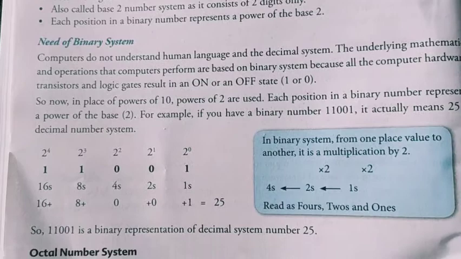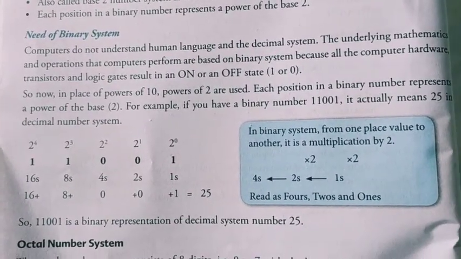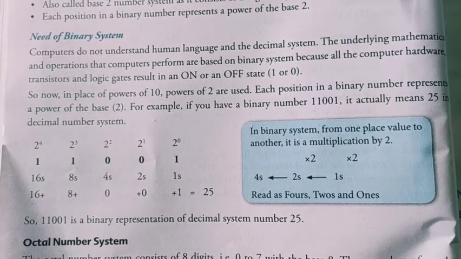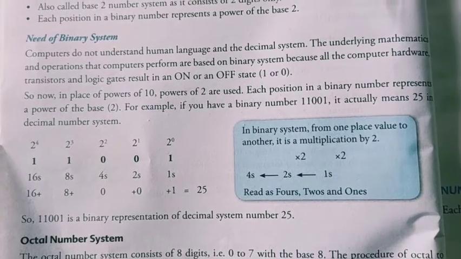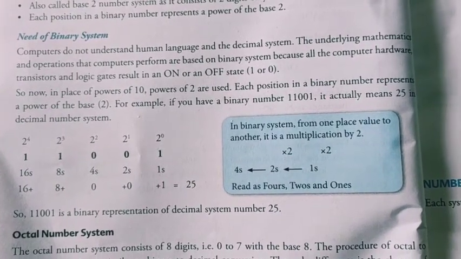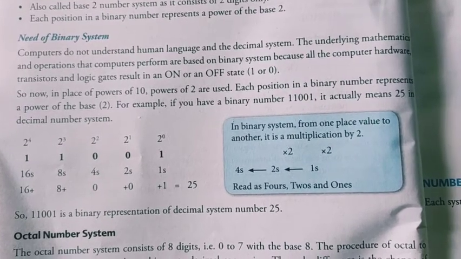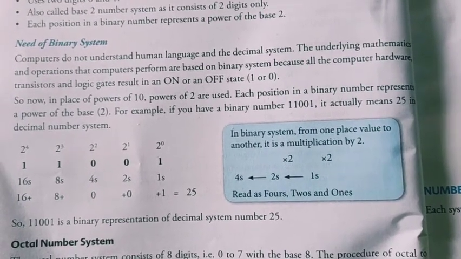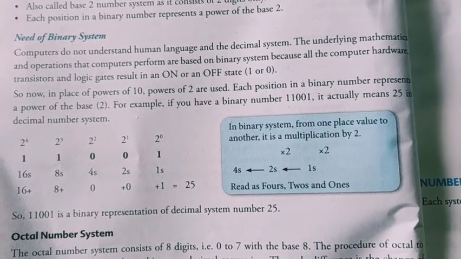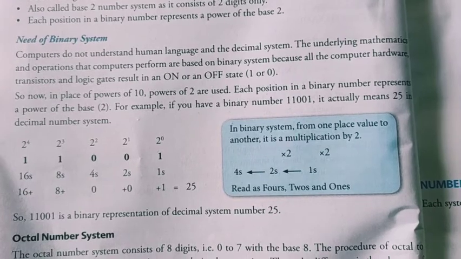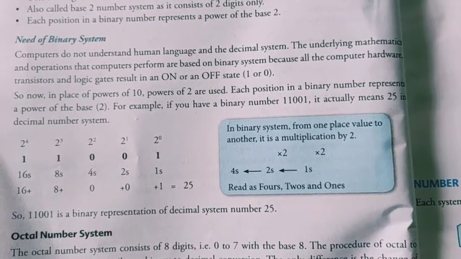Now, we have a need for a binary system. What is the need of a binary system? Computers do not understand human language and the decimal system. The underlying mathematics and operations that a computer performs are based on the binary system, because all computer hardware, transistors and logic gates result in an on or an off state, 1 or 0. Because a computer is an electronic device, it cannot understand your decimal number system or your human language. It can only understand on and off language. Okay, so yes or no, true or false, like that, on, off.